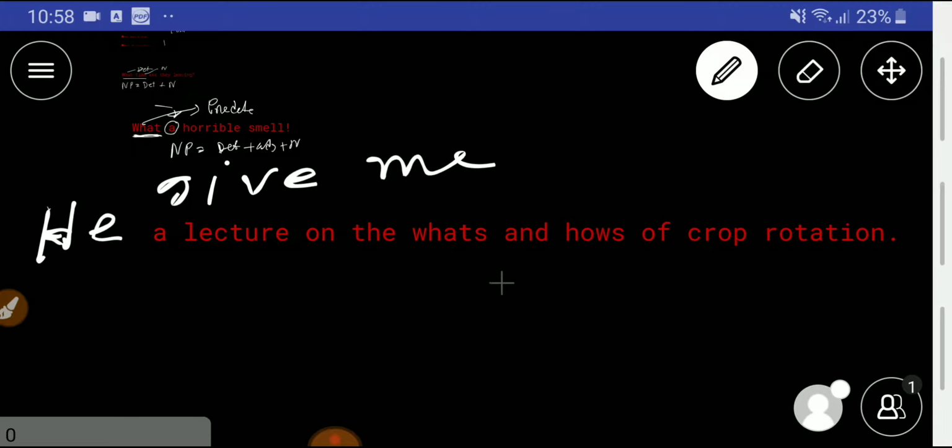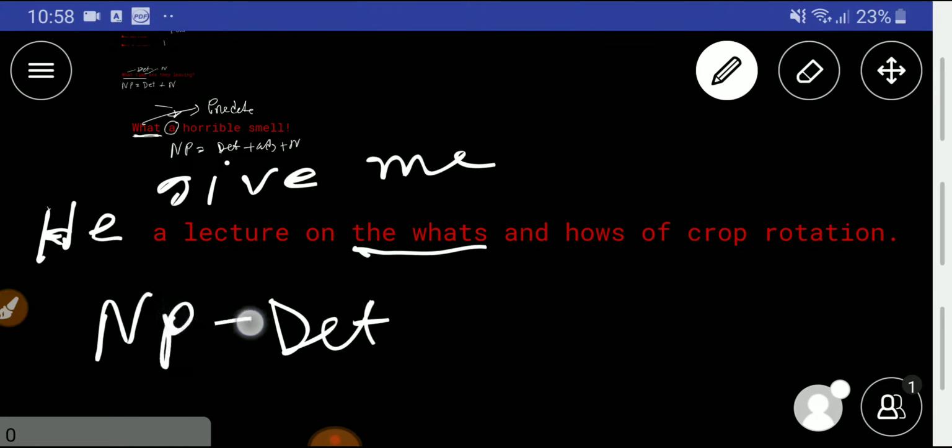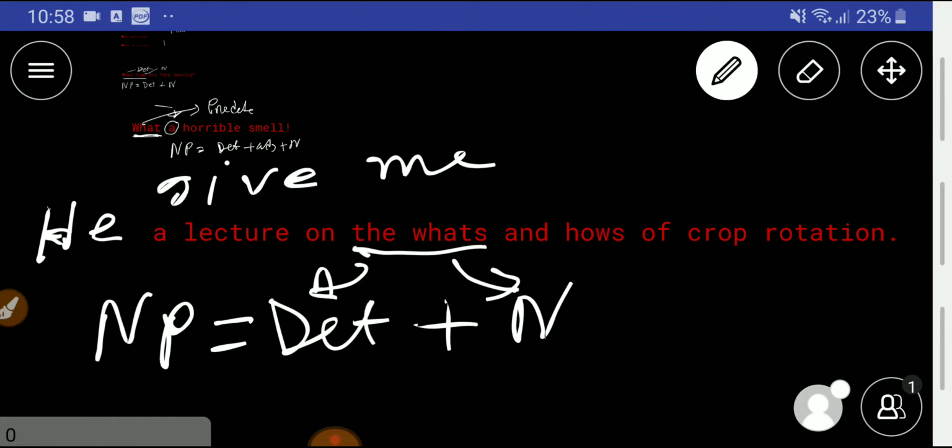Look at here, the whys, right? We know that the structure of a noun phrase is determiner plus noun. So here the is a determiner and whys is a noun. The big news is that we can use "what" as a noun, right?